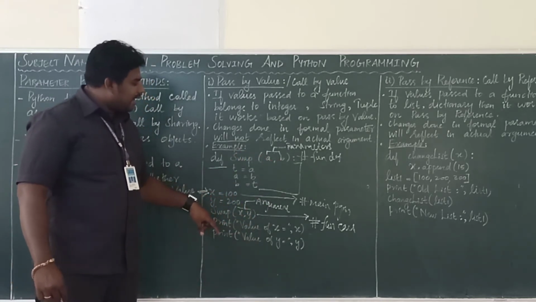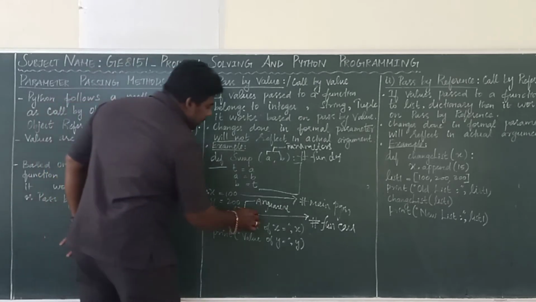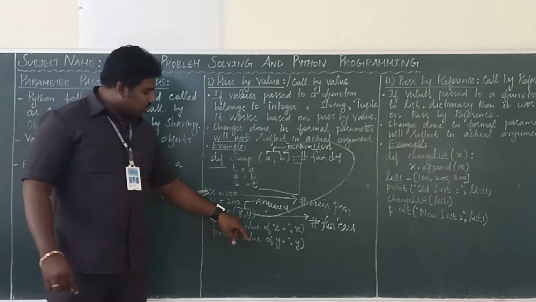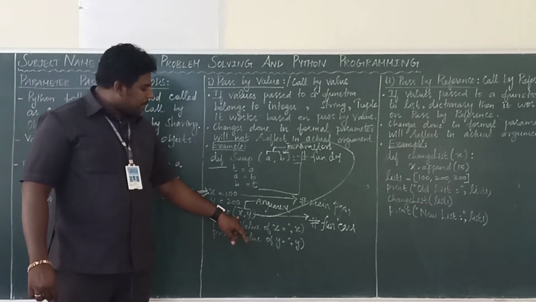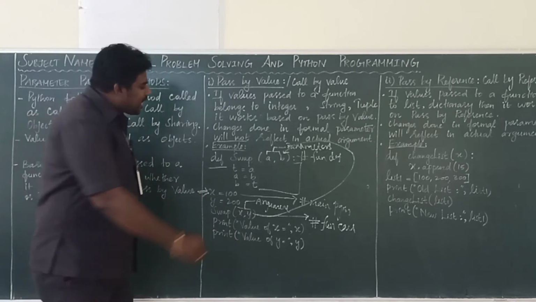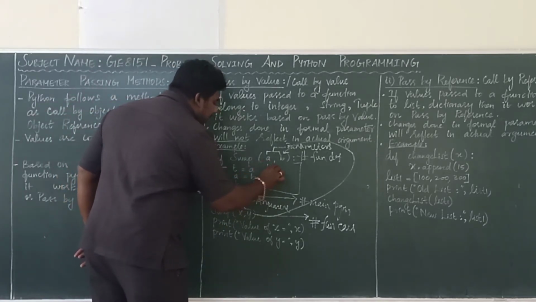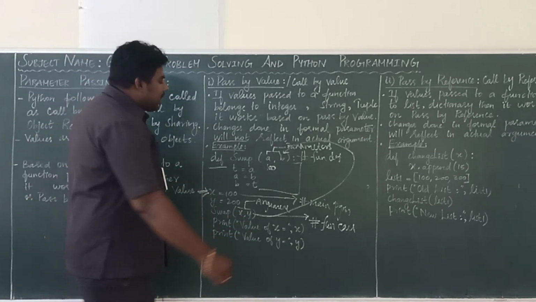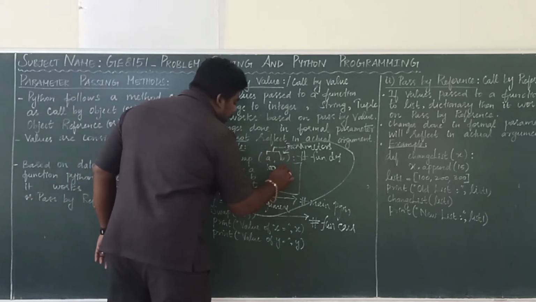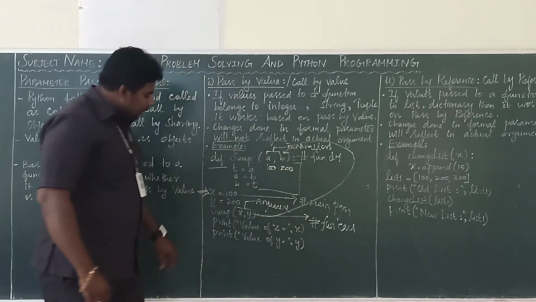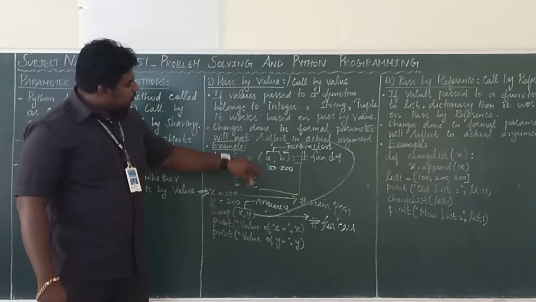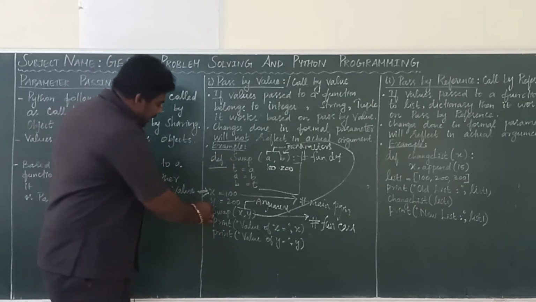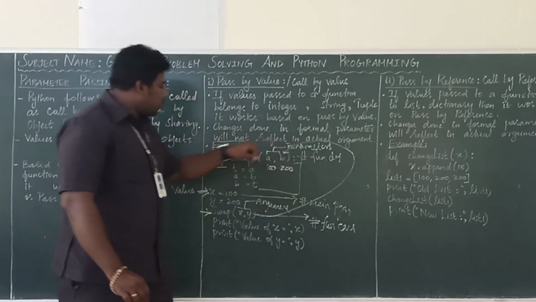So once this line is executed, the control will be given here. At that time what will happen? What's the x value? 100. 100 will be copied or passed to A. What's the y value? 200. 200 will be mapped or copied to B. From this line, the function definition gets executed. It won't go to the next line. Once this line is executed, it will go to the function definition.